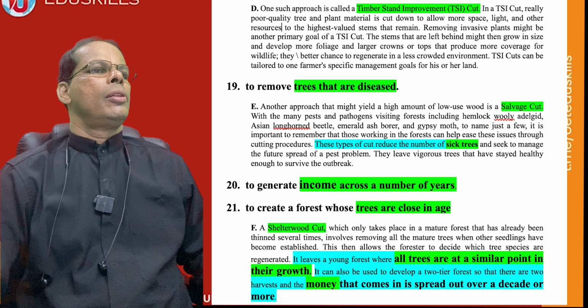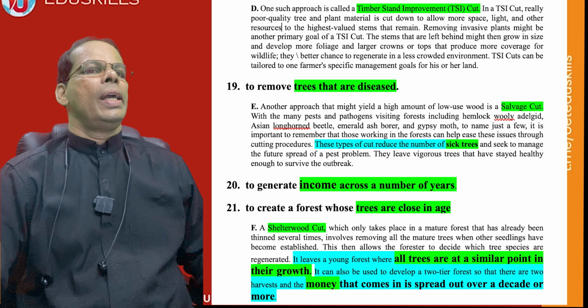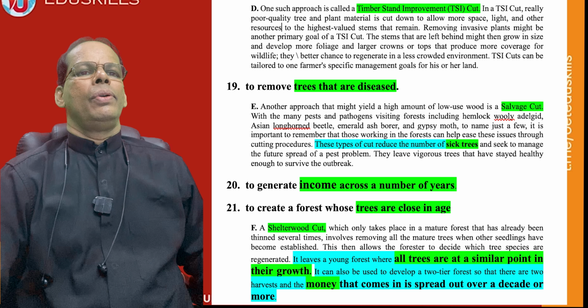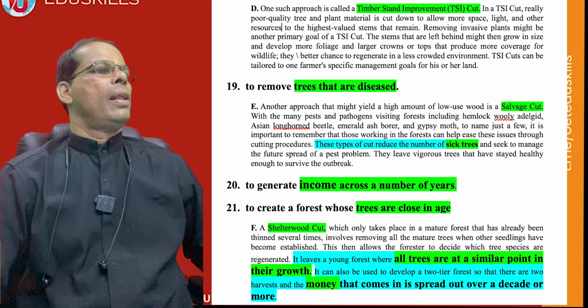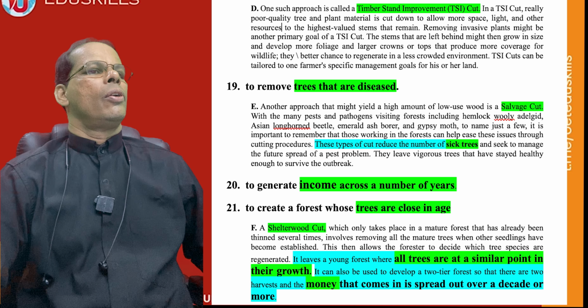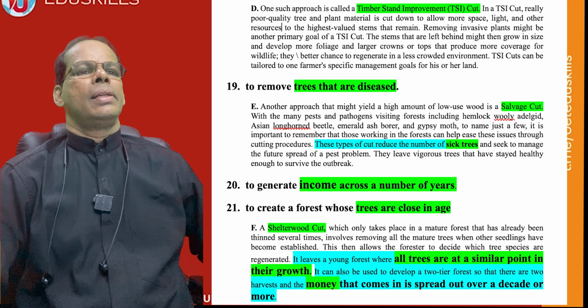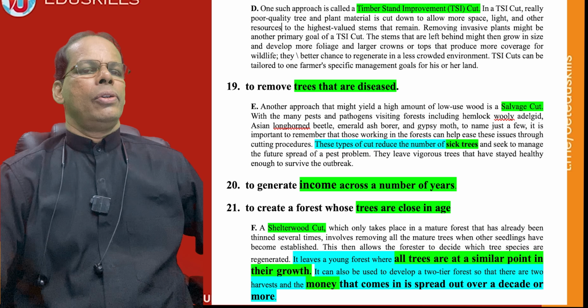In the timber cut, poor quality trees are cut down to allow more space. So the purpose is to allow more space. Do we have that among these three options? No, we don't. More space, light and other resources are not mentioned in these questions 19, 20 or 21.